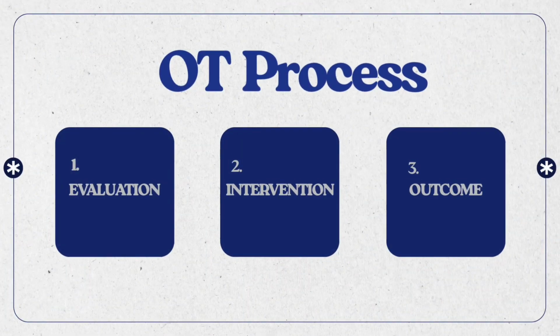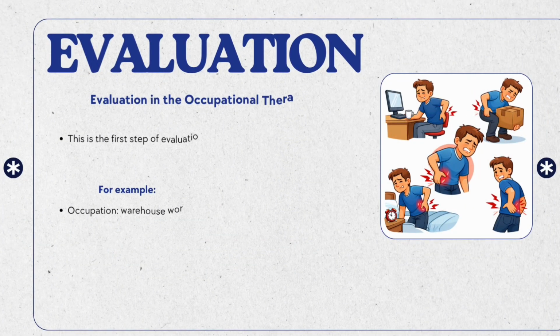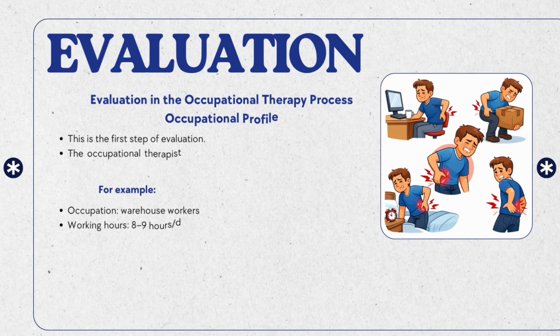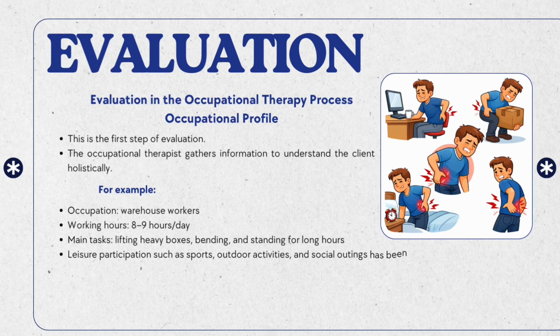Moving on to the next stage of the occupational therapy process, we have the evaluation phase, where we will be discussing the occupational profile. The occupational profile is the very first step of our evaluation. In this stage, the therapist focuses on gathering comprehensive information to understand the client holistically. We don't just look at the injury, we look at their life, their role, and what matters most to them.